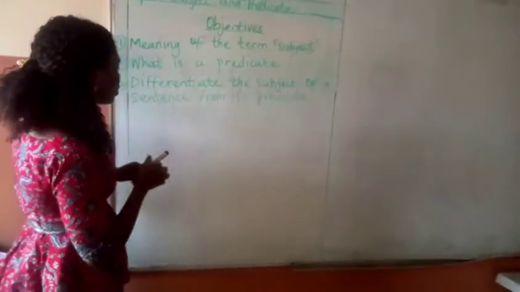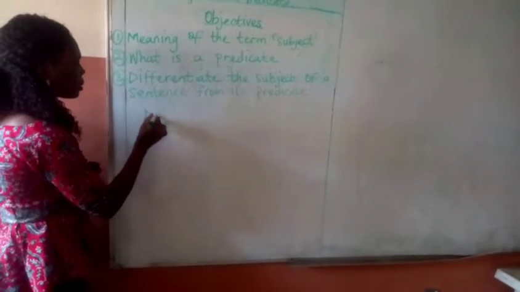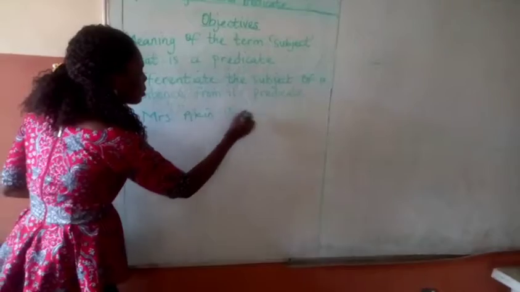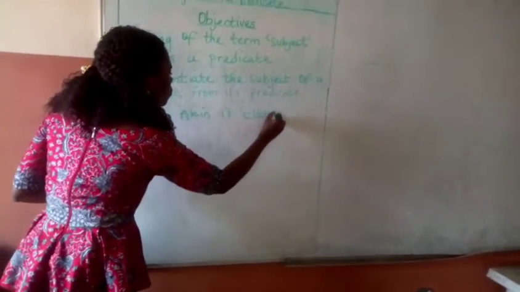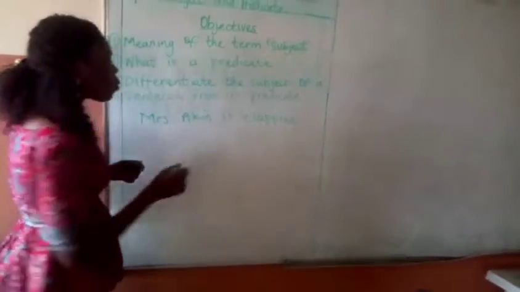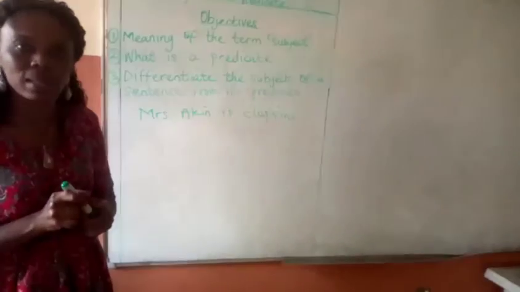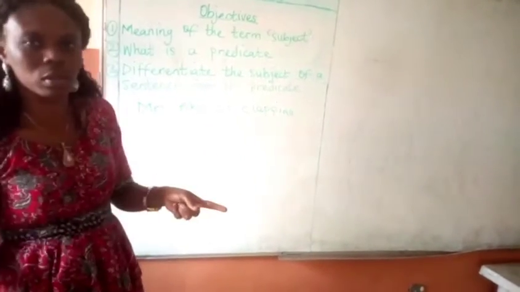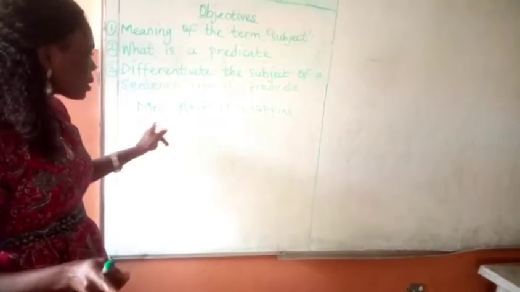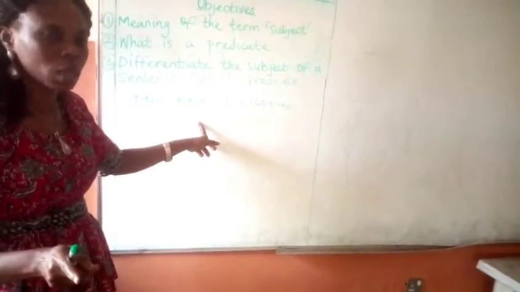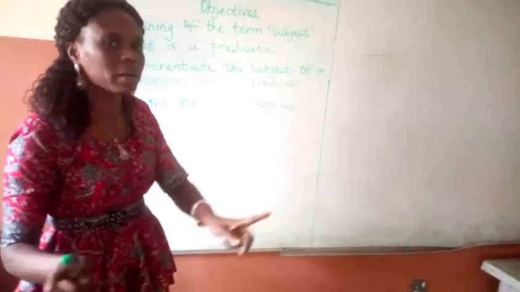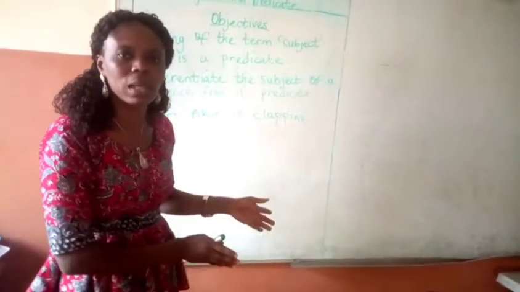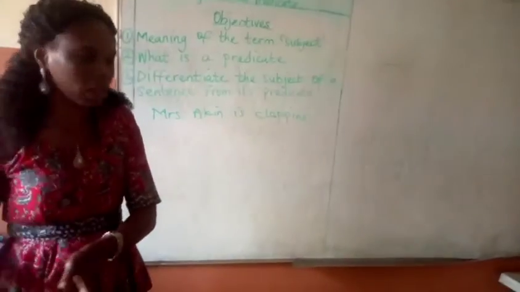Now, let's look at some examples. I said Mrs. Akin is clapping. If I want to locate the subject of this sentence, you ask yourself, who is doing what? Who is carrying out the action? And what is the action she is carrying out? That will make you differentiate between the subject of the sentence and its predicate.